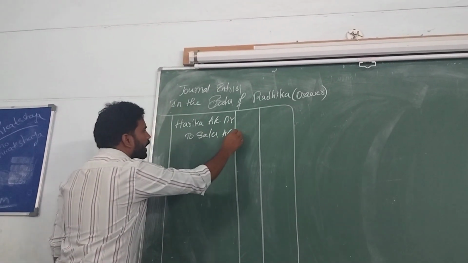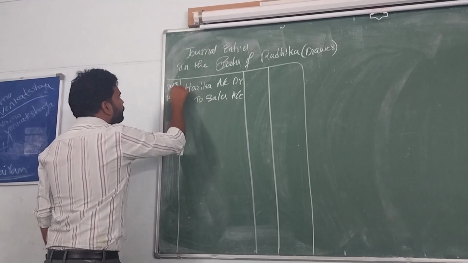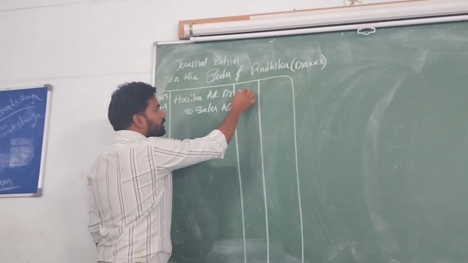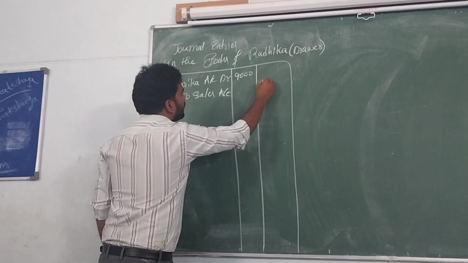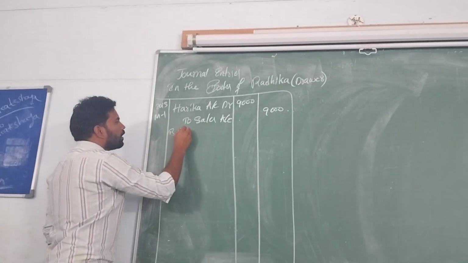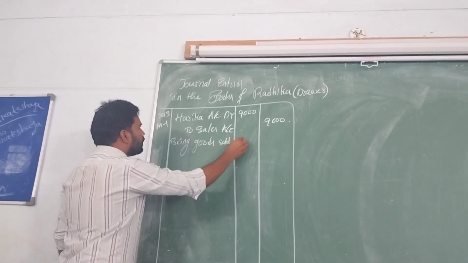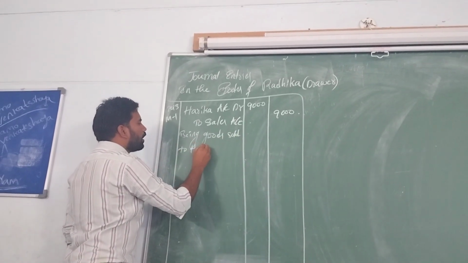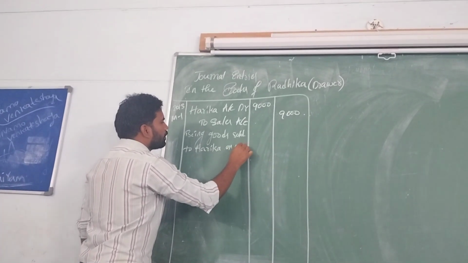On which date? 2013 March 1st. What's the value? 9,000 rupees. What's the narration? Being goods sold to Harika on credit.